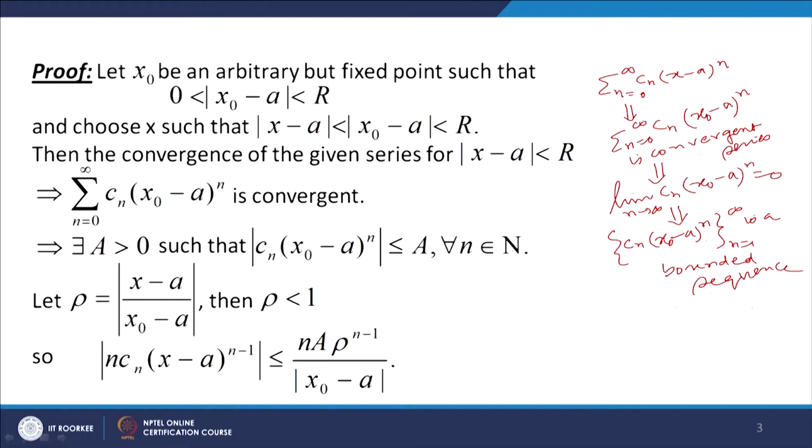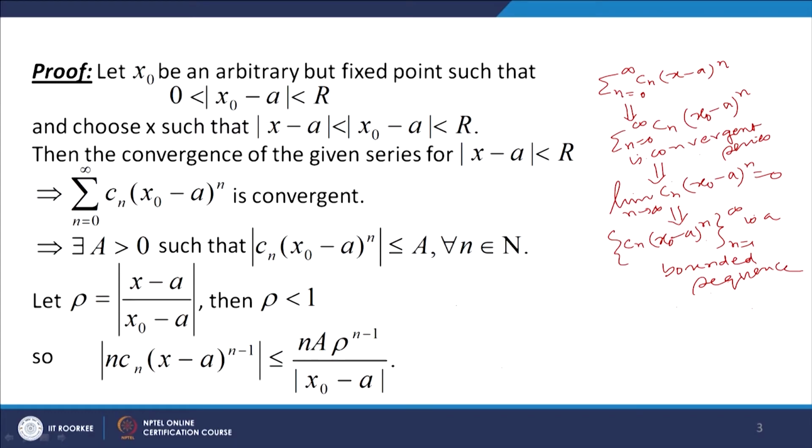Now let us choose a real number x such that mod of x minus a over mod of x naught minus a, we assume this ratio to be rho. Then from the inequality mod of x minus a less than mod of x naught minus a, it follows that rho is less than 1. Now when rho is less than 1, we get this inequality: mod of n Cn (x minus a) to the power n minus 1 is less than or equal to n into a rho to the power n minus 1 into mod of x naught minus a.